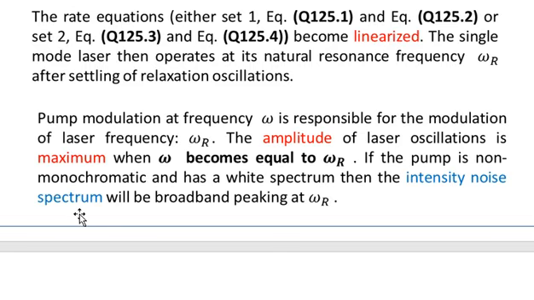Then the intensity noise spectrum of the output beam will be broadband, peaking at omega r. So if you notice the spectrum of such a laser beam, that is, the output intensity of such a laser beam will have a noisy spectrum, and you see that the noisy spectrum will peak at the resonance frequency omega r of the output laser beam. But some other frequencies can also be present, making the overall spectrum broadband. The peak will occur only at this resonance frequency of the laser.